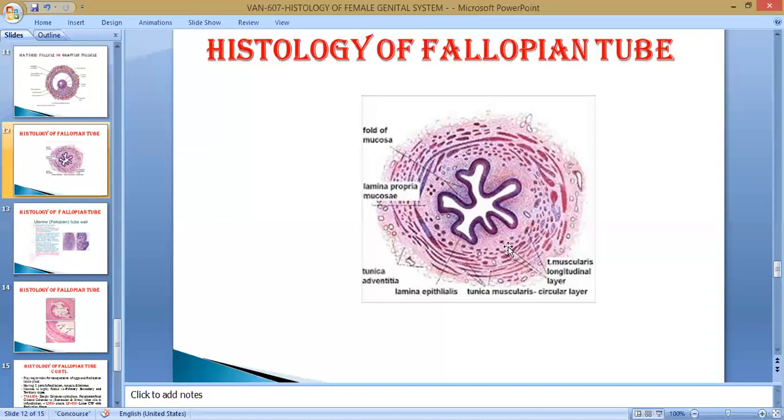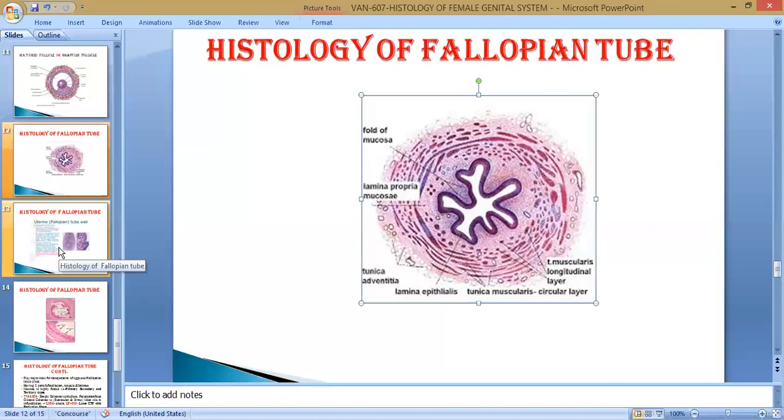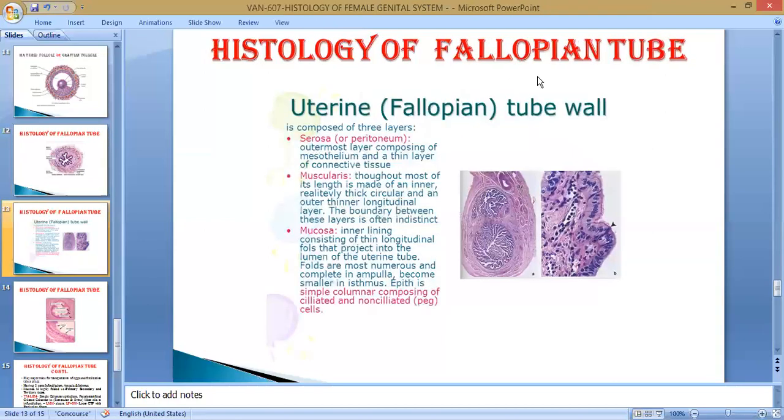Then tunica submucosa contains glands, and the muscular layer, tunica muscularis, is inner circular and outer longitudinal. The outermost layer is known as tunica adventitia. So you see here, this is the fallopian tube.